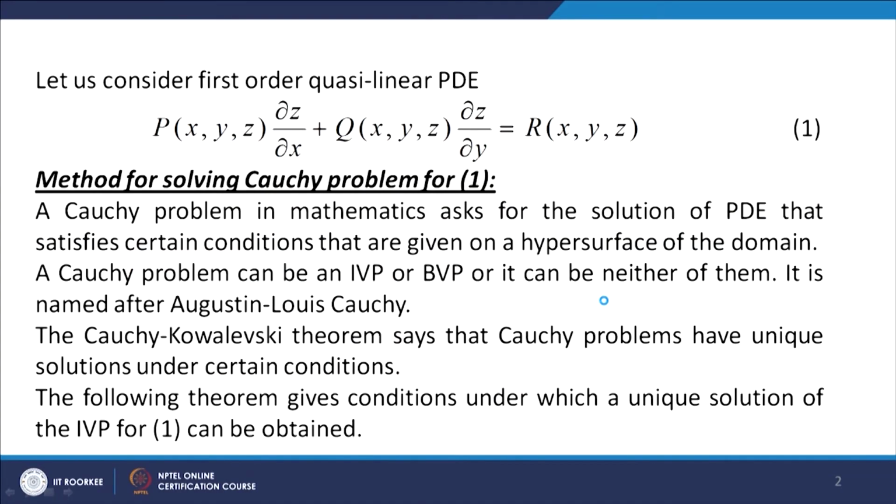So we have discussed the method for solving the Cauchy problem for this Cauchy linear PDE.